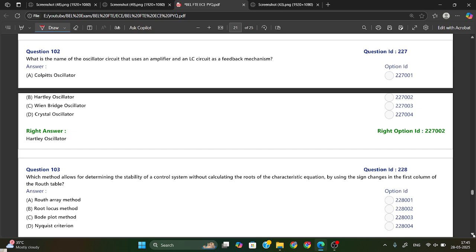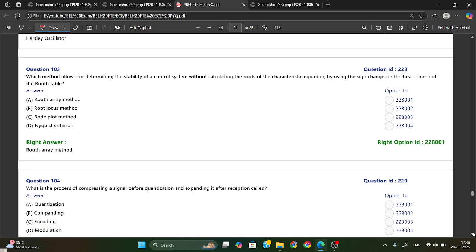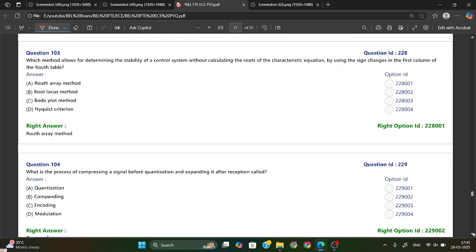What is the name of the oscillator circuit that uses an amplifier and an LC circuit as a feedback mechanism? So the LC circuit as a feedback mechanism is used only in the Hartley oscillator. So option B is your right answer. Which method allows determining the stability of a control system without calculating the roots of the characteristic equation by using the sign change of the first column?